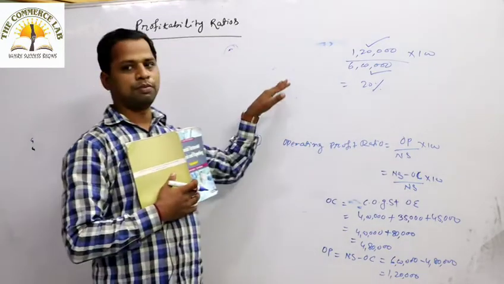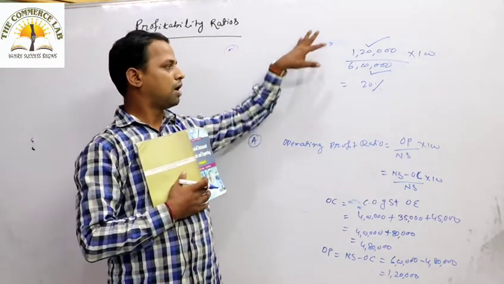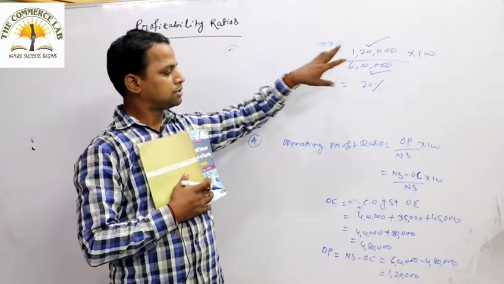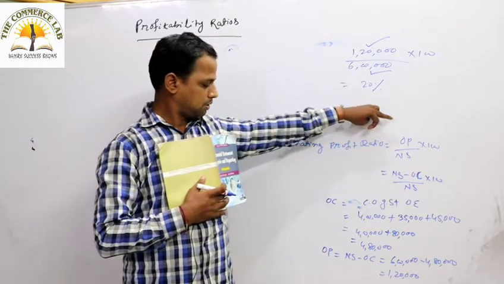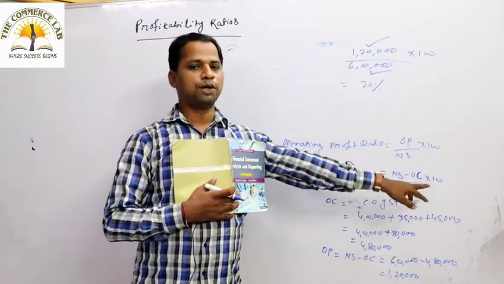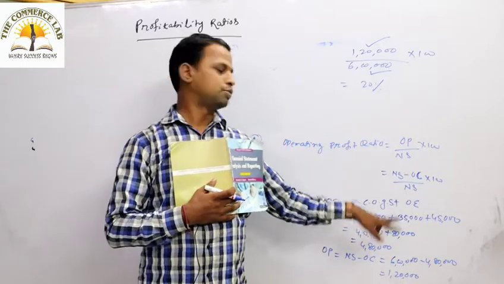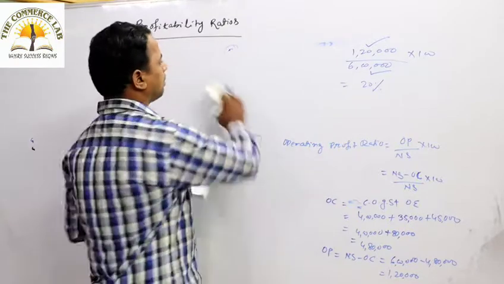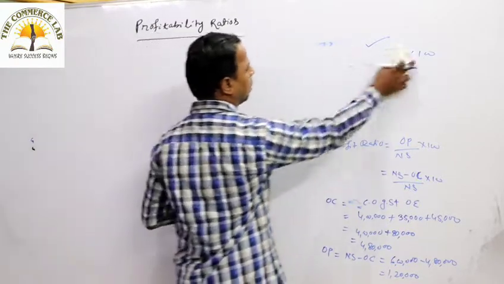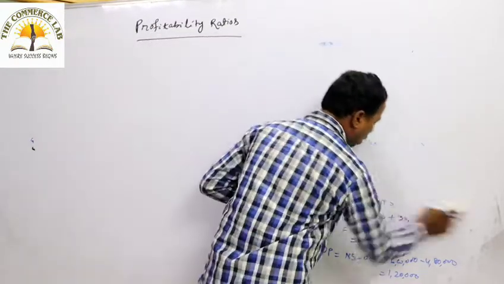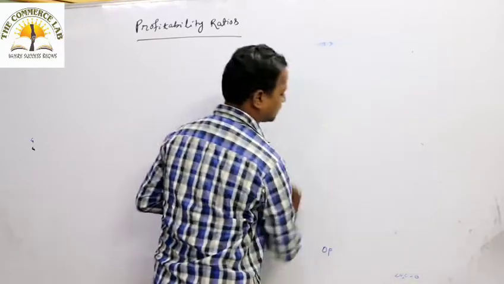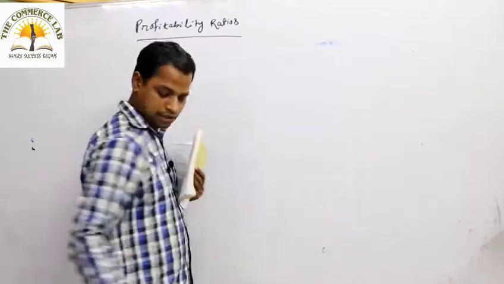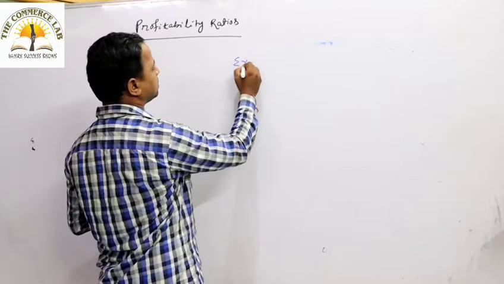Okay, so operating profit ratio can be calculated with the formula operating profit by net sales into 100. Operating profit is nothing but the net sales minus operating cost. What is operating cost? Cost of goods sold plus operating expenses. Okay, this is all about the operating ratio as well as operating profit ratio. Next ratio we have to calculate is the expenses ratio.